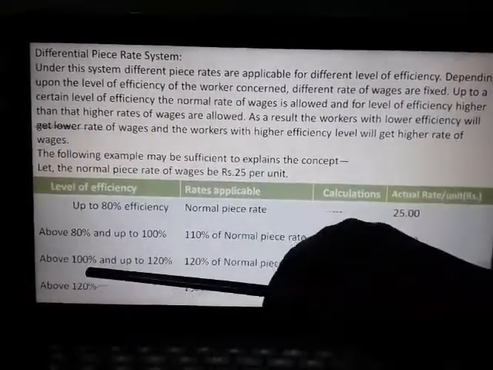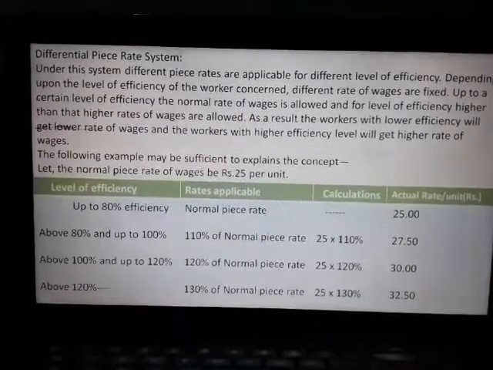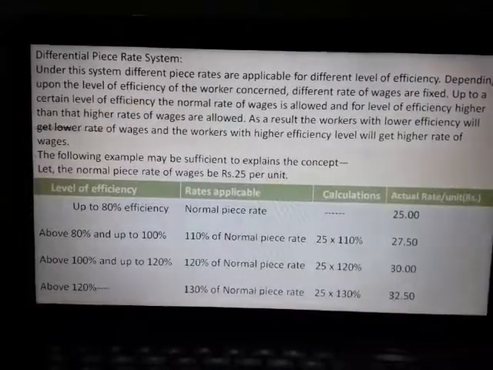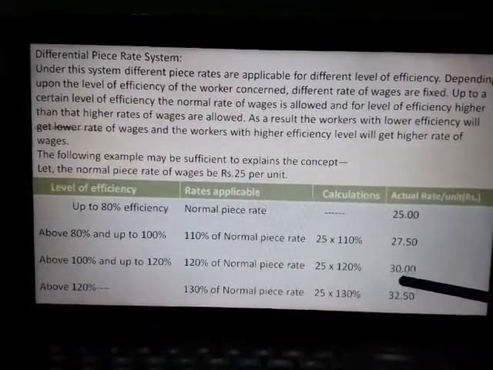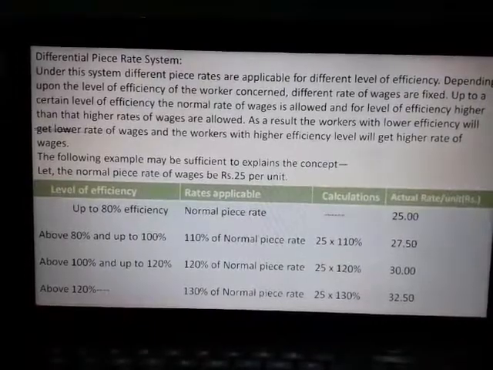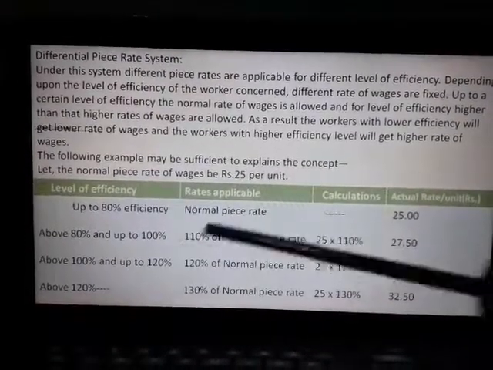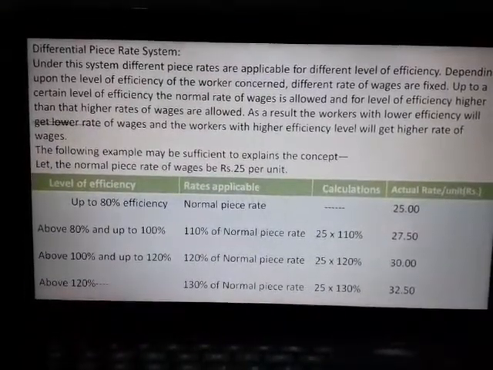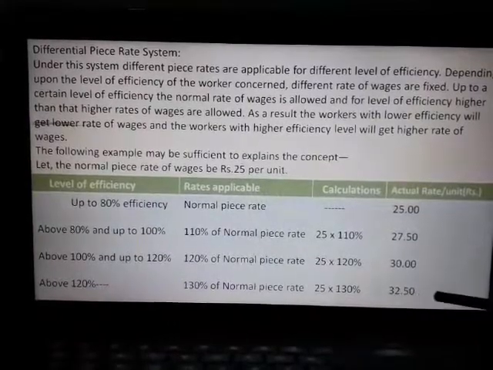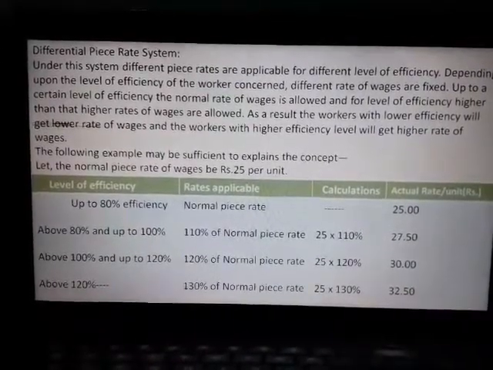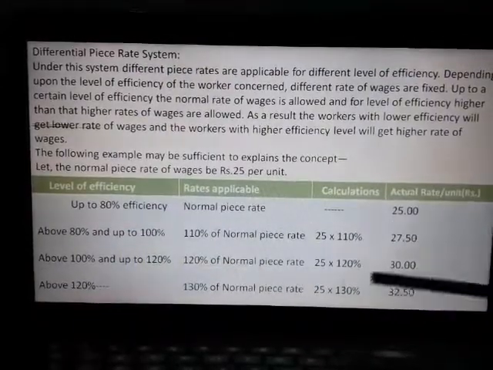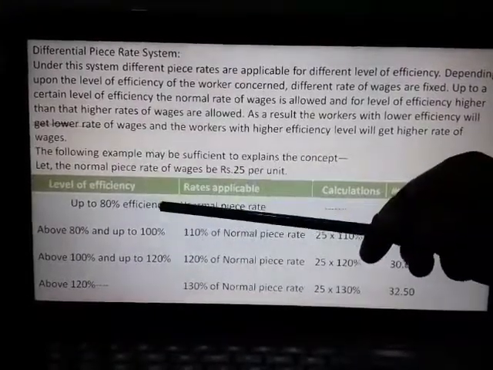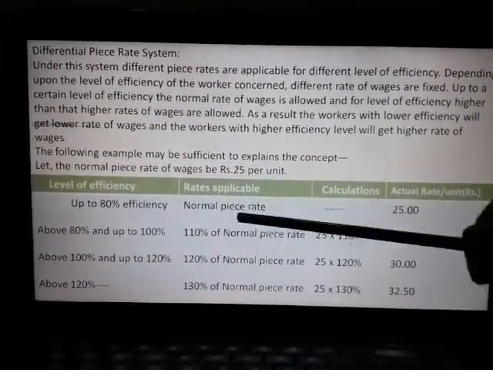Now, worker with more than 100% efficiency but up to 120% will get 120% of normal piece rate, 25 into 120%, that is rupees 30 per unit. Worker with more than 120% efficiency will get 130% of normal piece rate, 25 into 130%, that is 32.50 per unit. So, with the increase in efficiency, the piece rates are increasing, and workers with less than 80% efficiency are getting normal piece rate.